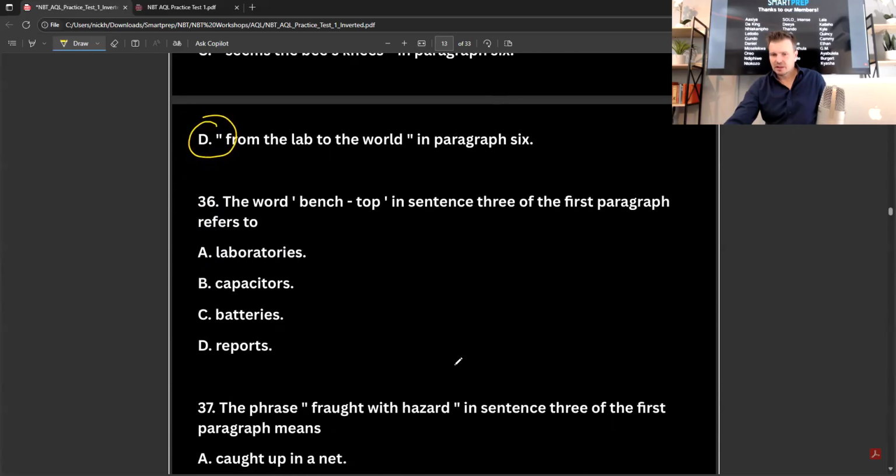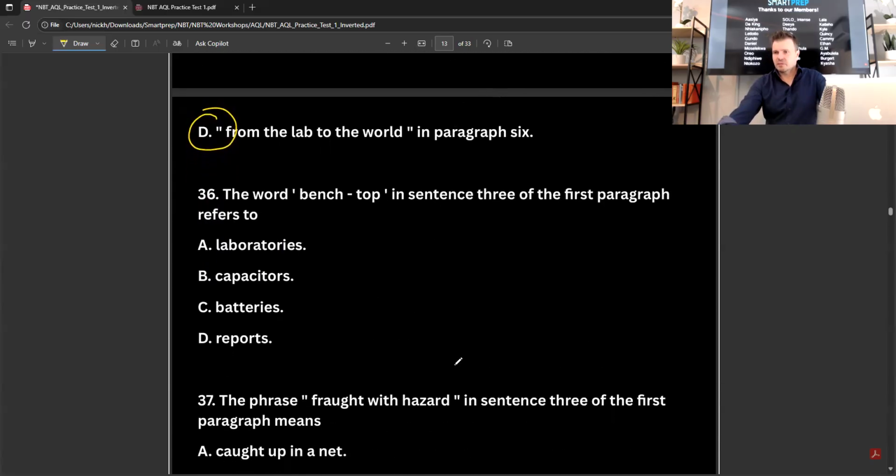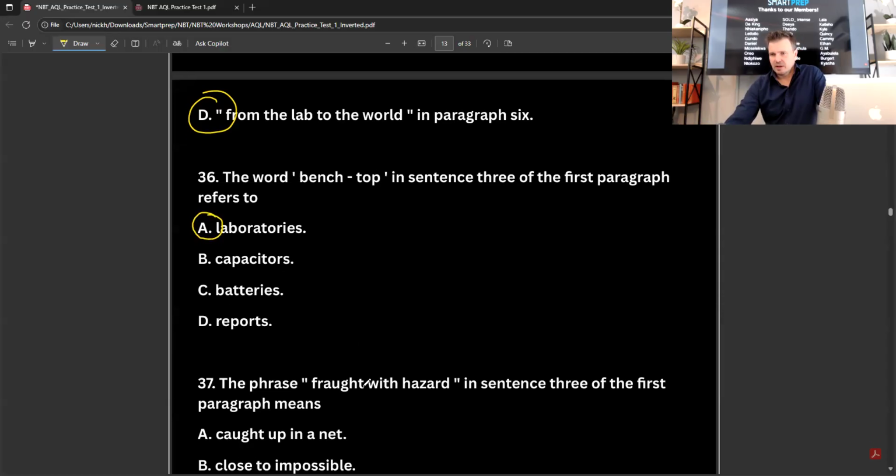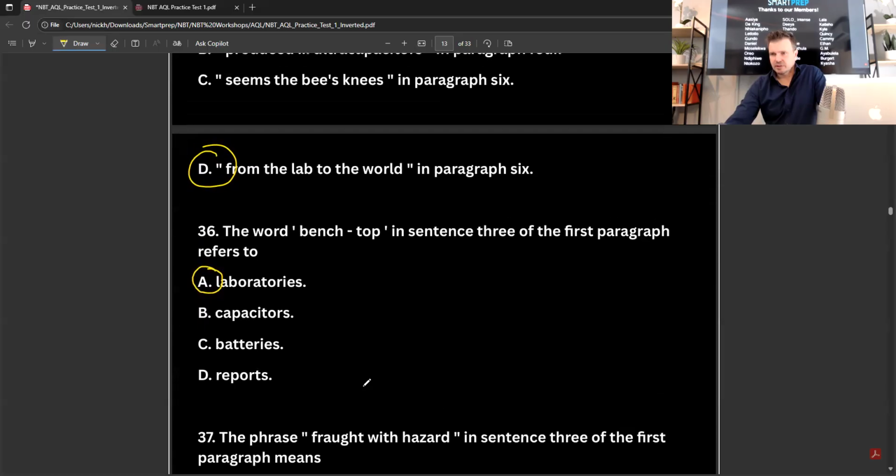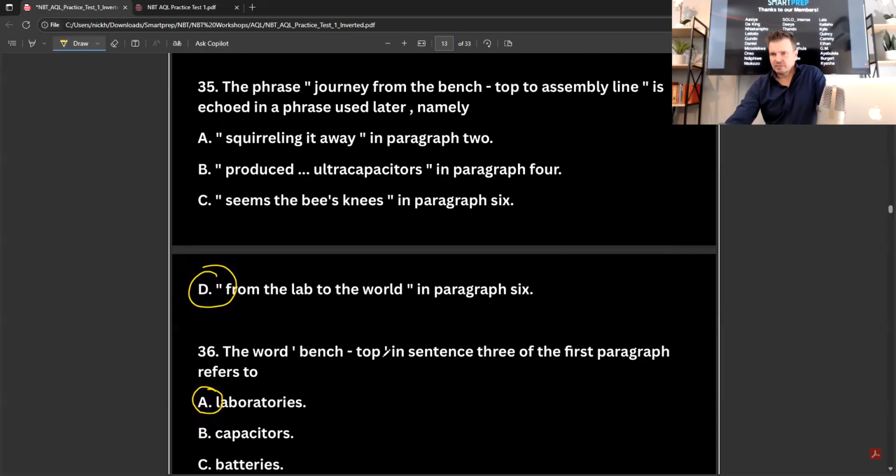All right. The word bench top in sentence 3 of paragraph 1 refers to labs, capacitors, batteries, no, laboratories, right? It's going to be laboratories. Not the capacitors, the batteries, or reports. So we saw that anyway. That sort of tied in with